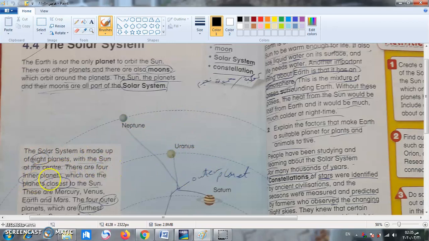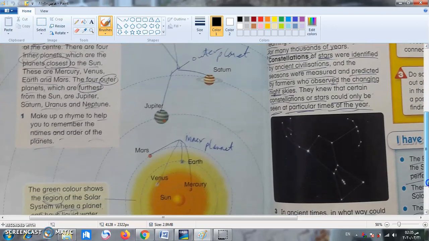There are 4, as we said, that are very near. They are called inner planets, which are the planets closest to the sun. What are these inner planets? They are Mercury, the first one, كوكب عطارد, repeat after me, Mercury. Venus, كوكب الزهرة. So look at the picture to see better.